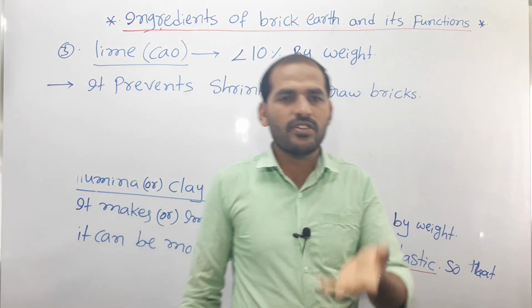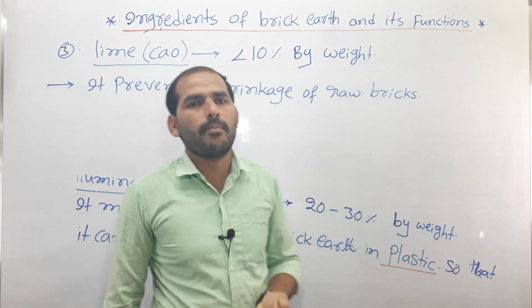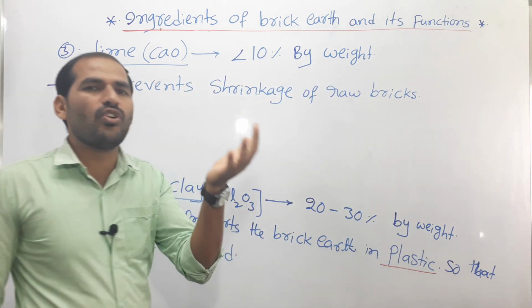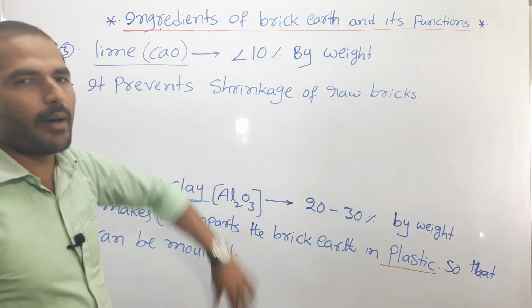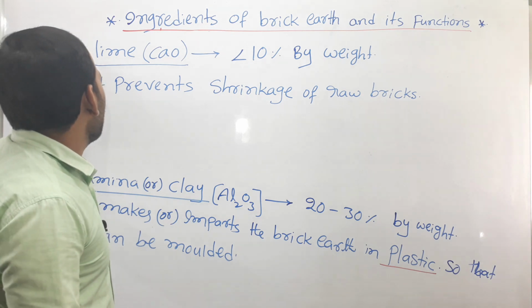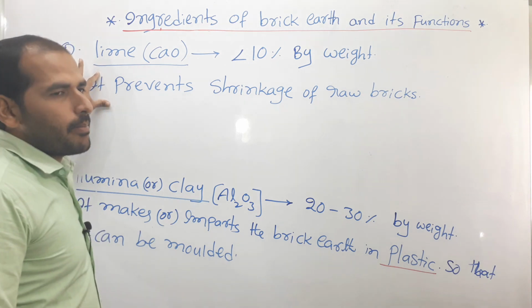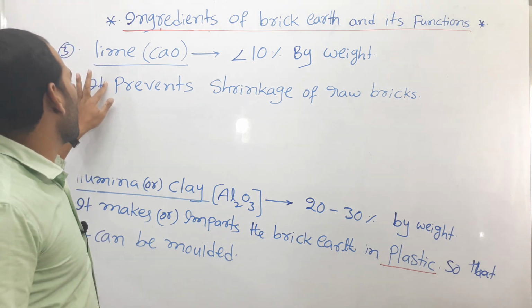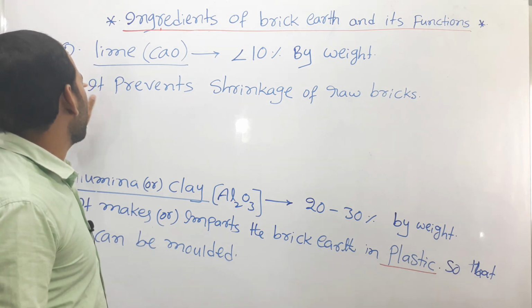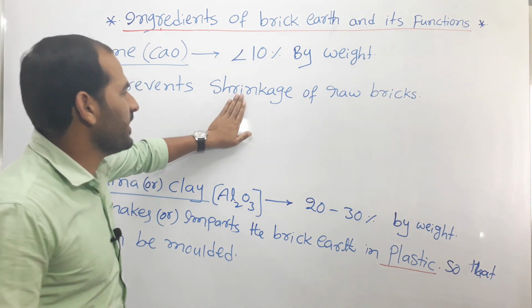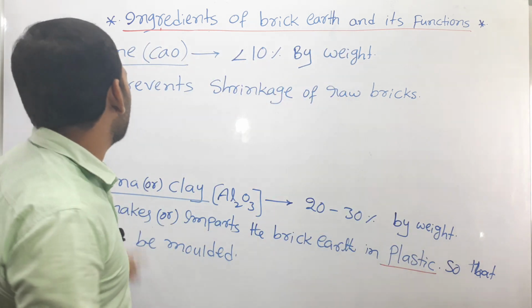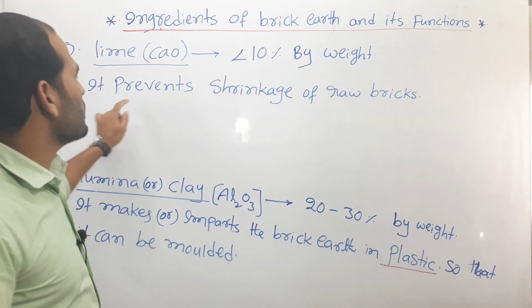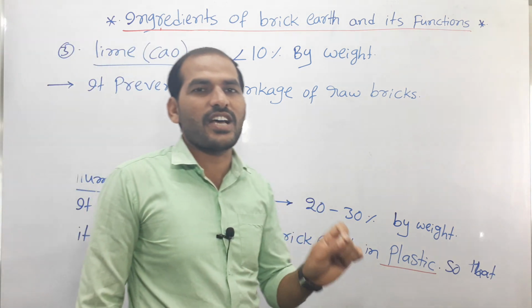Raw bricks means, at the time of manufacturing, before burning and before drying of bricks, that is the raw brick only. After burning, it is converted into brick, and it is used for all types of construction. So the function of the lime is it prevents the shrinkage of raw bricks.